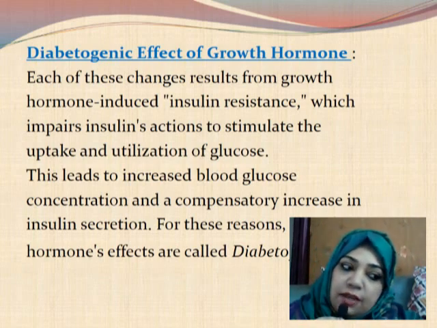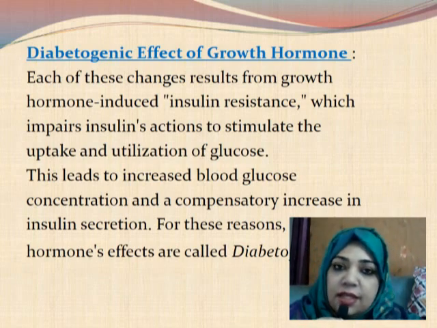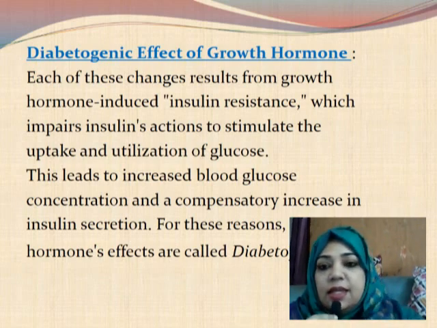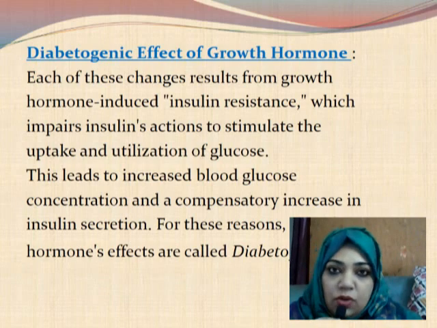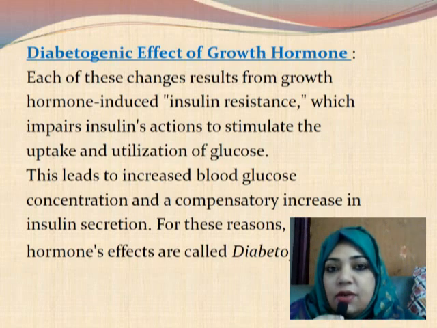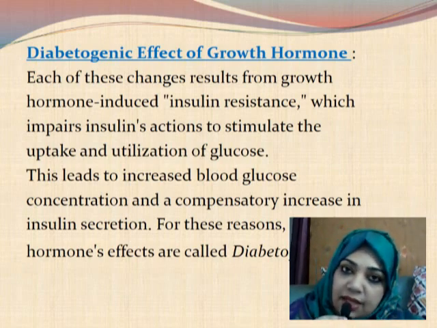So when it gives an anti-insulin like effect, the cells become insulin resistant, and this leads to increased blood glucose level. When the cells are insulin resistant, that means the insulin is not acting on the cell. When insulin acts, it helps in the uptake of the glucose by the cell.